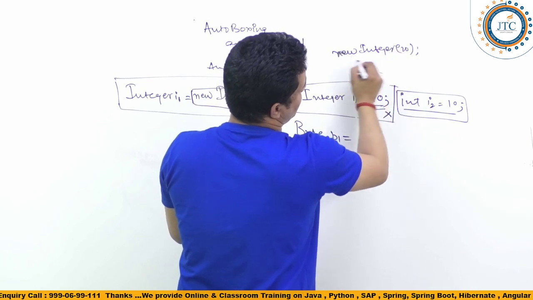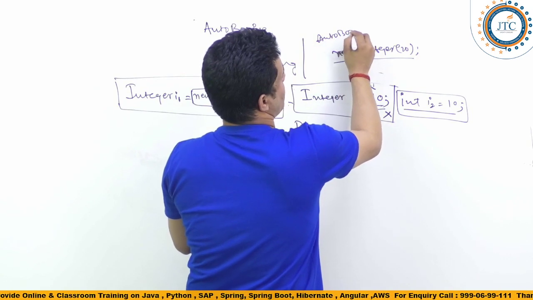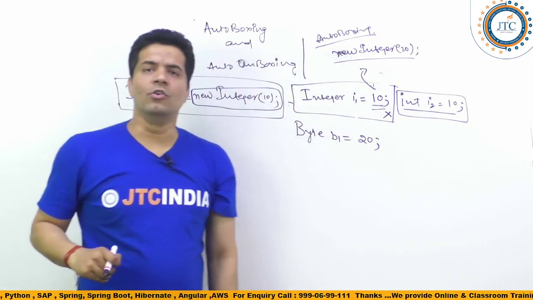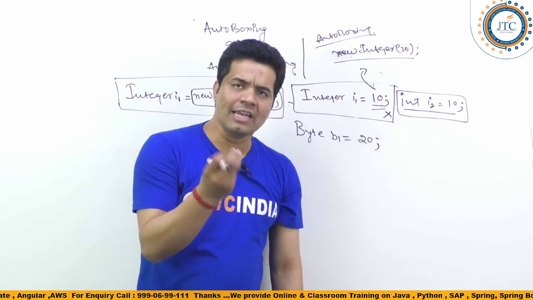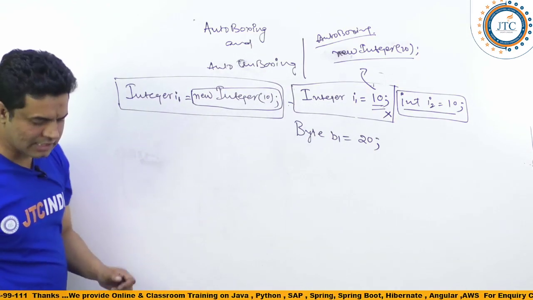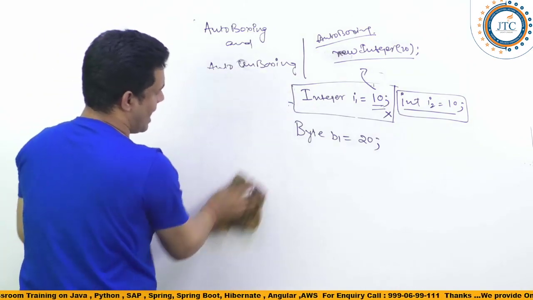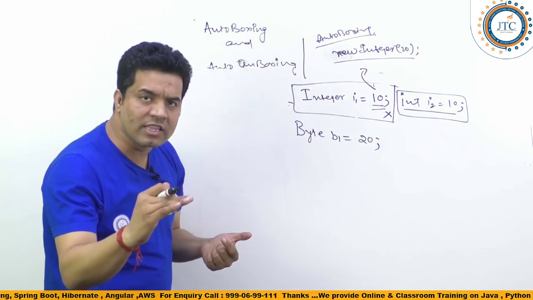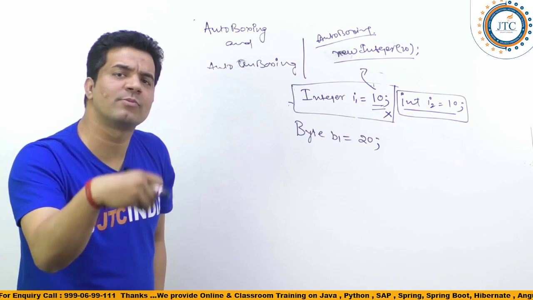Integer of 10, it will be automatically assumed. This is what we are calling auto-boxing. The main use of this, guys, is in collections. I hope when you are watching these interview classes, you must be aware of at least some basic idea about the collections.